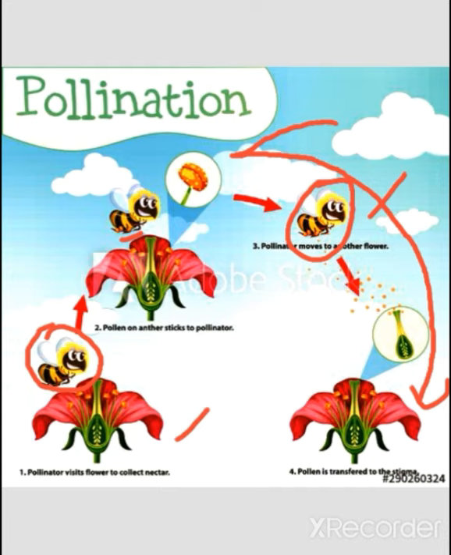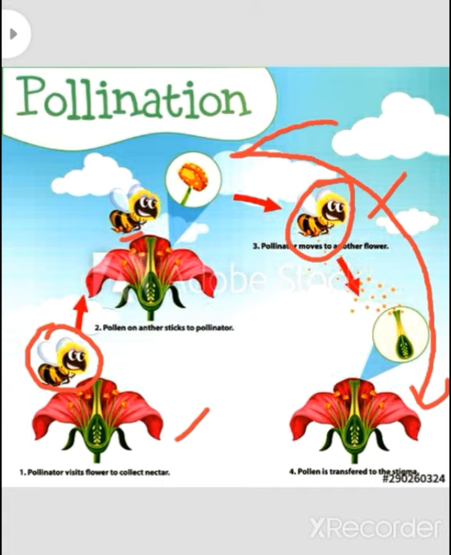The next one is artificial pollination. What is artificial pollination, or the other name is anthophily? The plants are hand pollinated to ensure cross-pollination between selected varieties. When cross-pollination is done by human interference, then that is called artificial pollination. These are the types of cross-pollination which are carried out by biotic agents, as I mentioned.